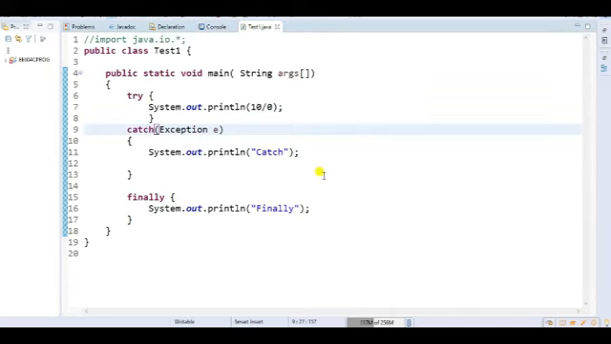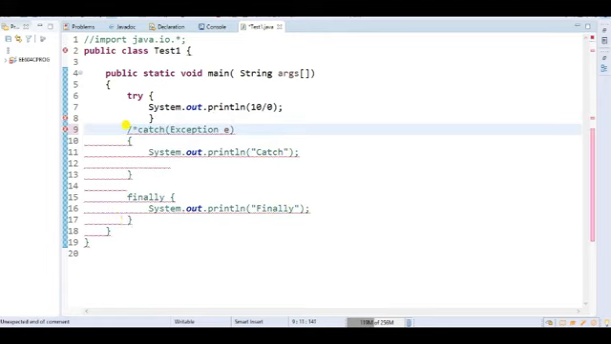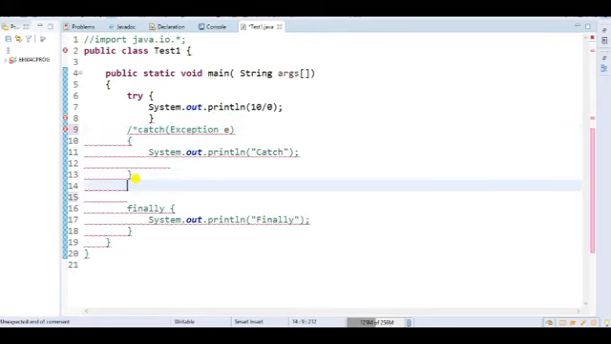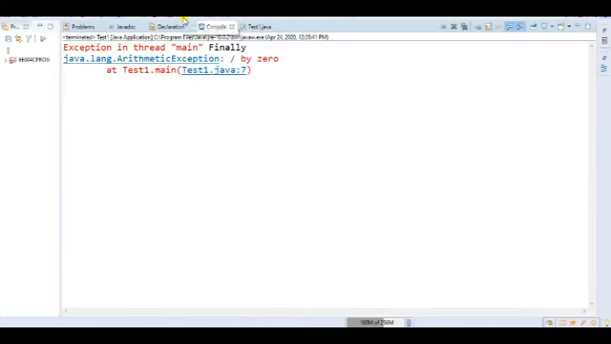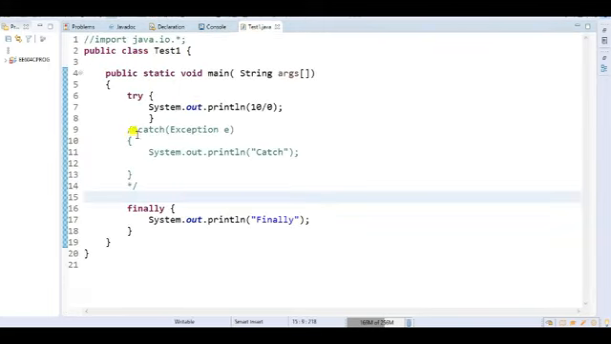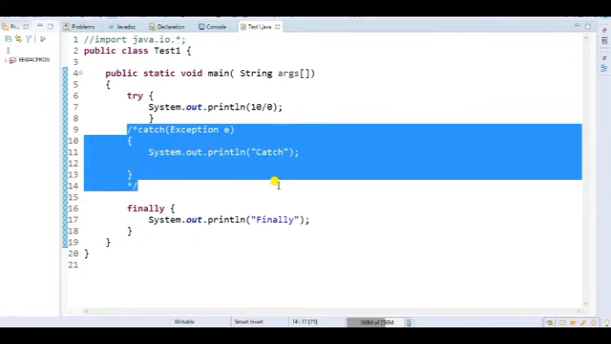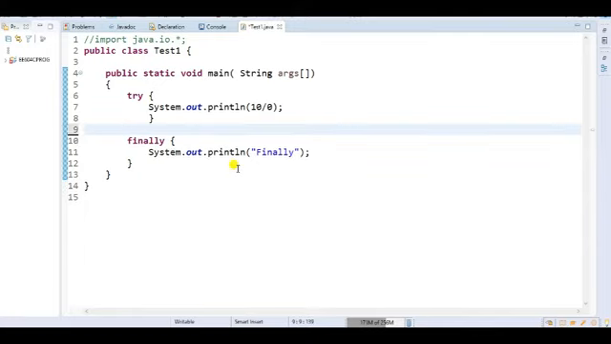Now suppose I have not handled this code. Suppose I have not handled any exception. So is only try and finally possible or not? Let's see. Because the try finally block is always associated with the try block, but in between there is so much code present. So let me remove this one. Then once again let me write this one.